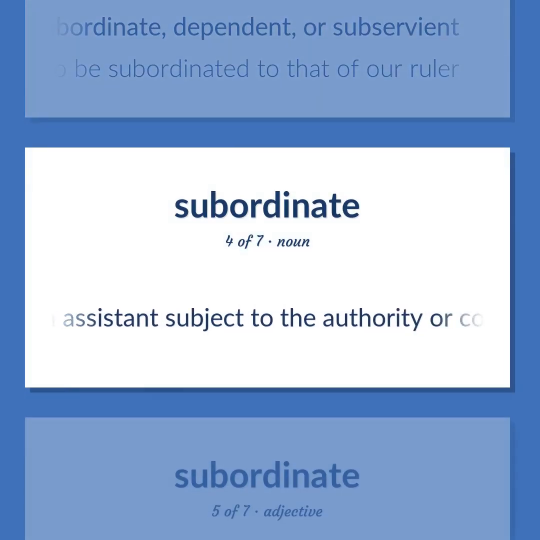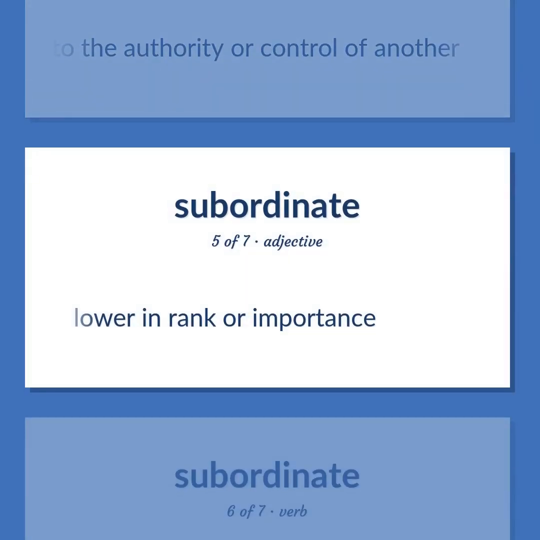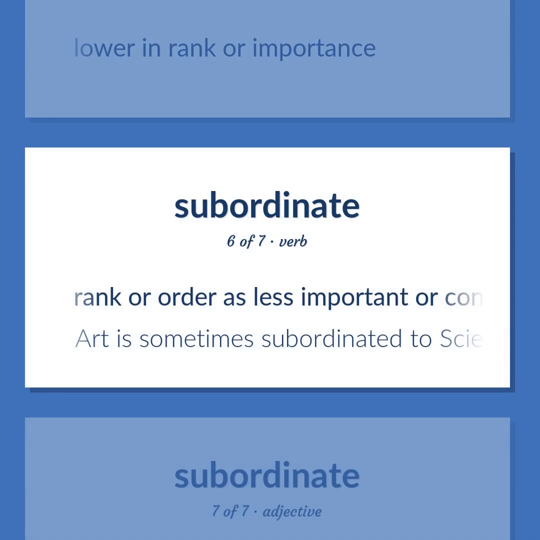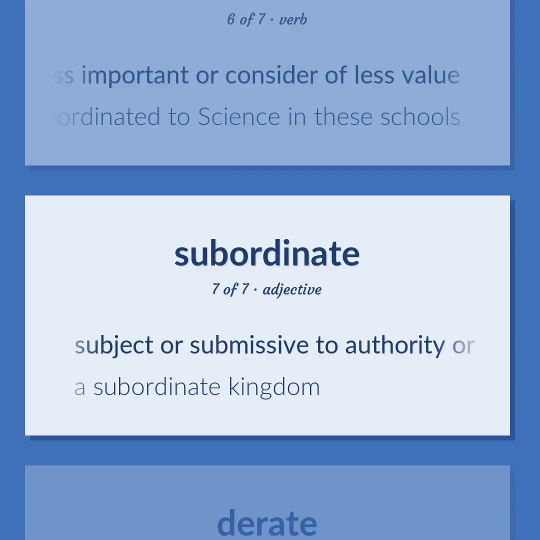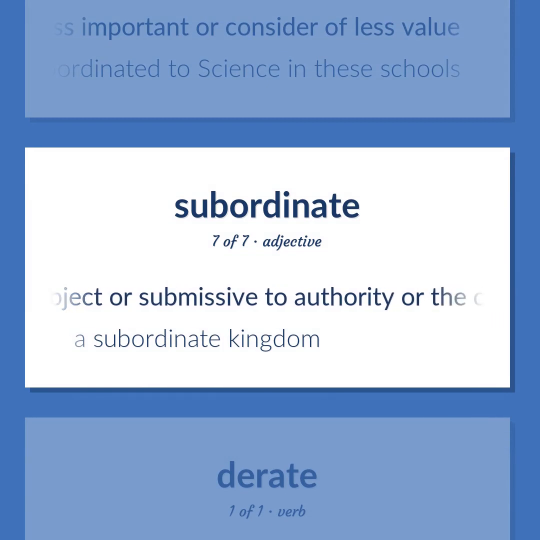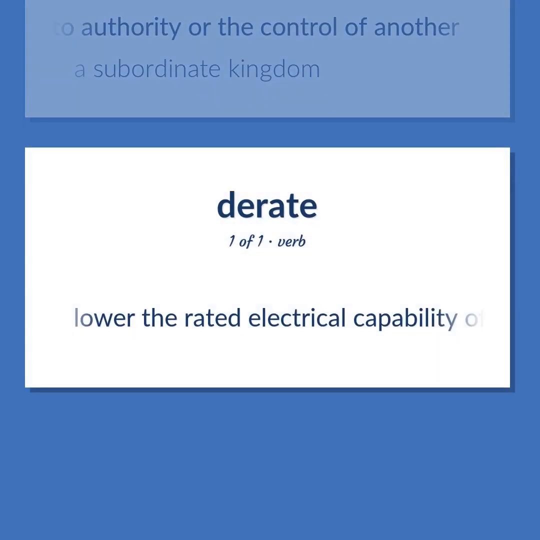An assistant subject to the authority or control of another. Lower in rank or importance. Rank or order is less important or considered of less value. Art is sometimes subordinated to science in these schools. Subject or submissive to authority or the control of another. A subordinate kingdom. Lower the rated electrical capability of electrical apparatus.